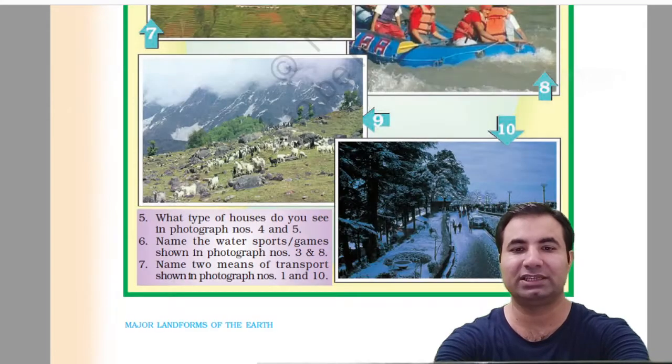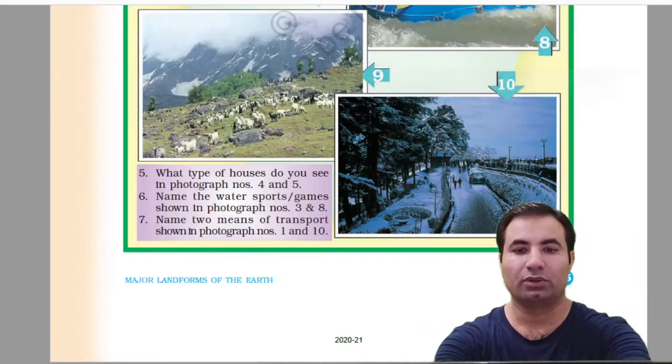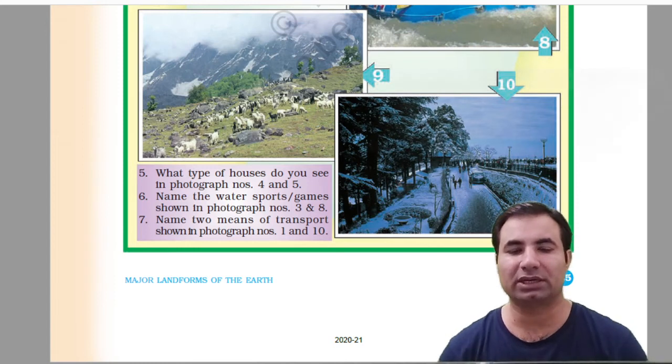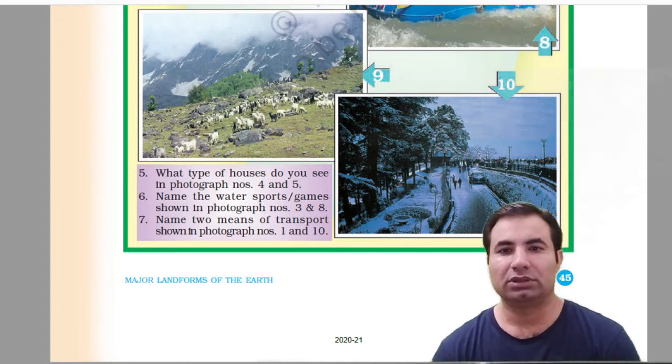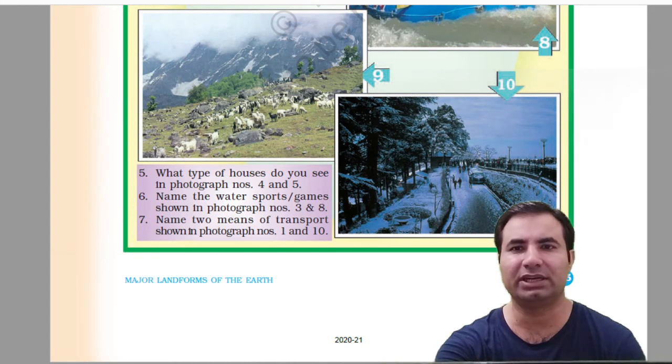So we can see different kinds of landforms here. Some steep areas are there, some other kind of snowy region is also there. So we do have plateaus, plains and mountains. Three major landforms that are there.